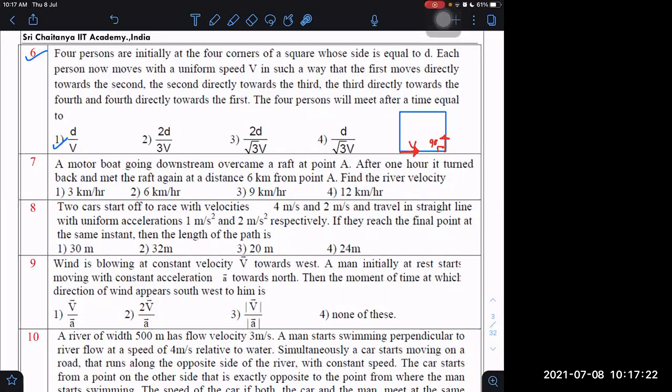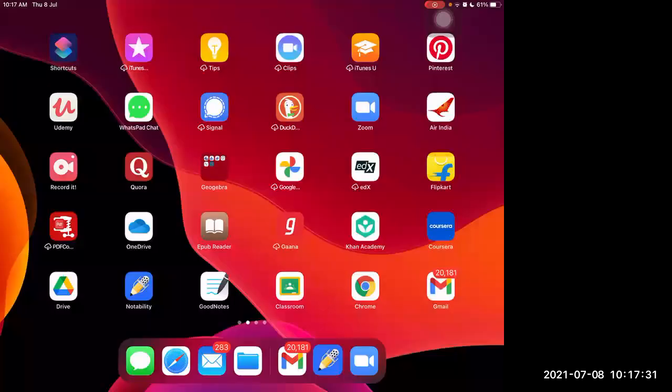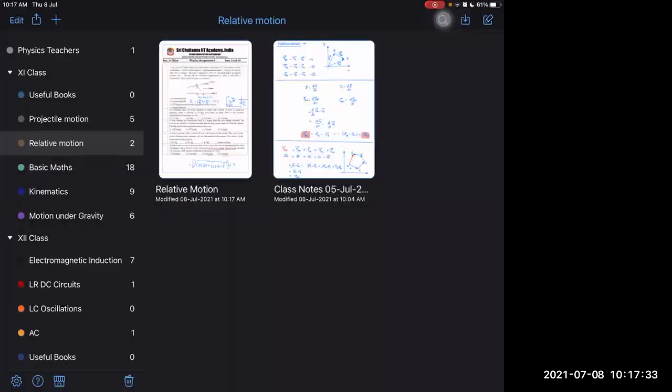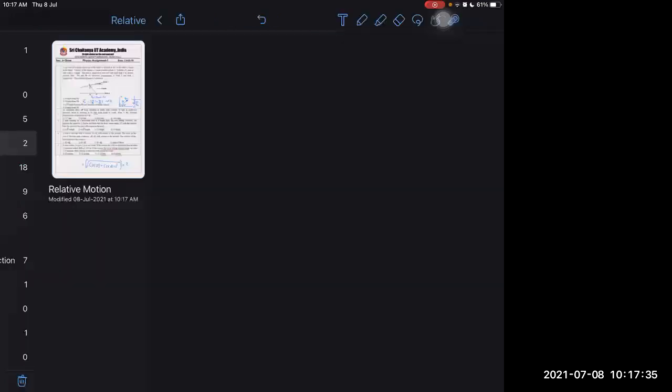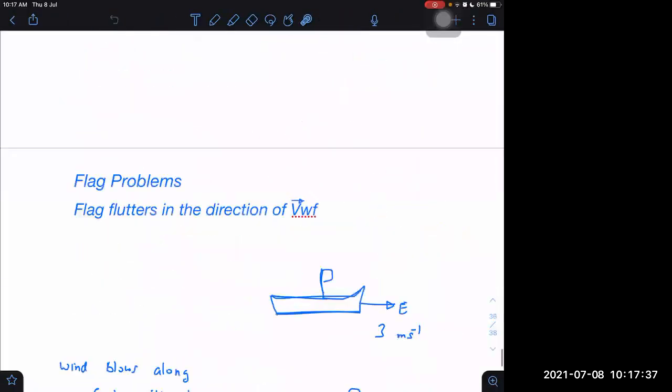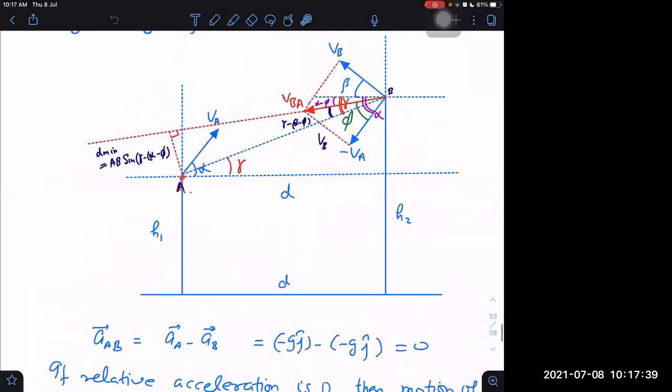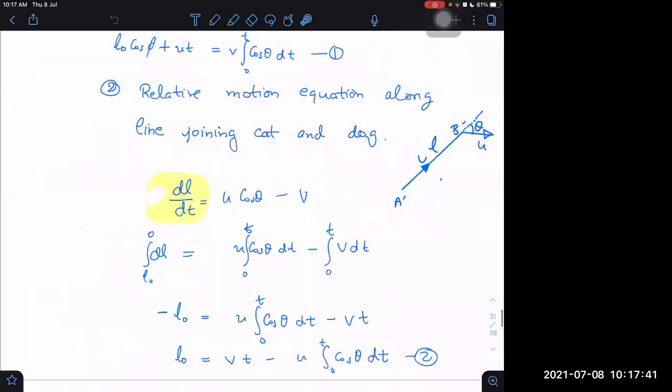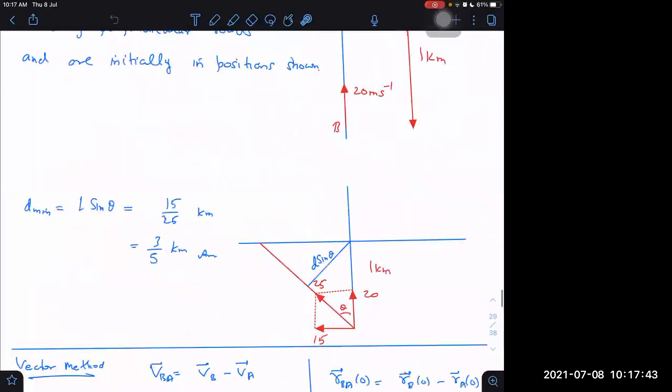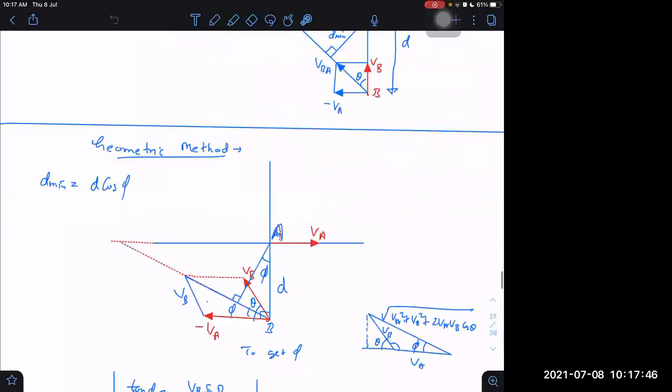One question I forgot to discuss yesterday. Sometimes they don't ask the time taken. I took only time taken. They ask what is the distance covered by the particles A, B, C, whatever they are.